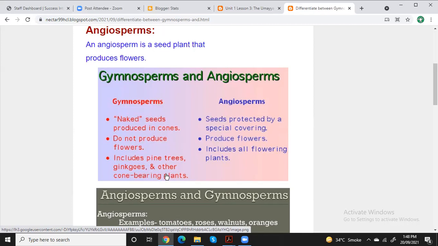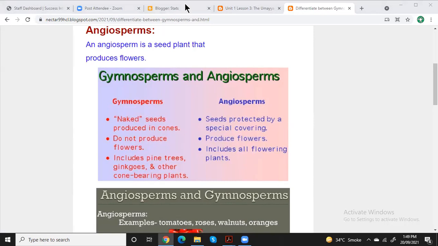After that, for the angiosperms: number one, seeds protected by a special covering. Number two, this group includes all flowering plants. If you see all flowering plants, we put them in the angiosperms.